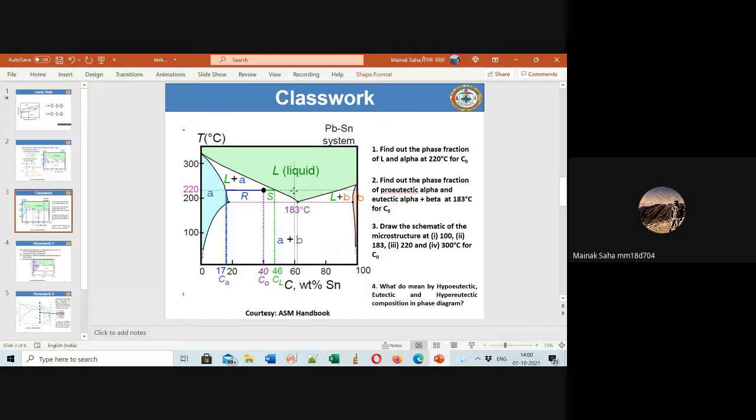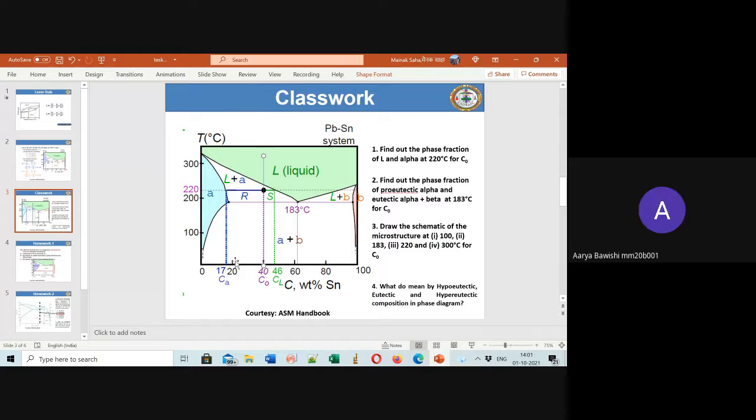You have given a good attempt, very good try. Suppose this is your composition. I am saying that this is the alpha plus beta. I am not interested in finding alpha and beta separately. What I want is the volume fraction of alpha plus beta and the volume fraction of this proeutectic alpha. So for the alpha, look at my mouse pointer: 61% minus 40%, divided by 61% minus maybe 20% or something, no?